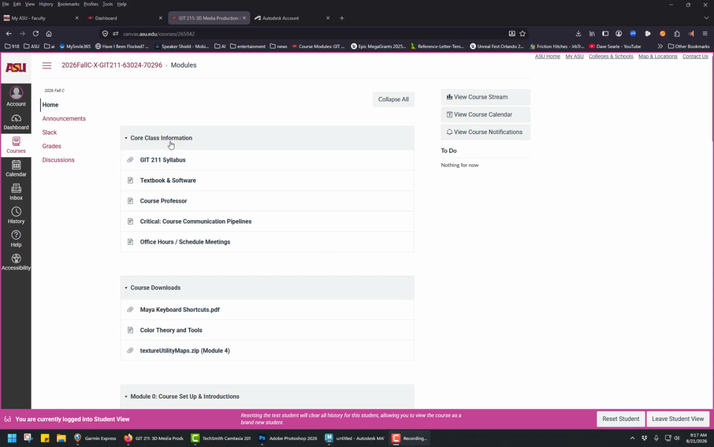So we have the core class information, your core syllabus here, and we have a textbook for this course as well as some software. I'll talk about the software later, but I want to touch on the textbook right now. The textbook is not required. It's a great asset if you want to spend the extra money, but you can get everything you need for this course is built into this course.